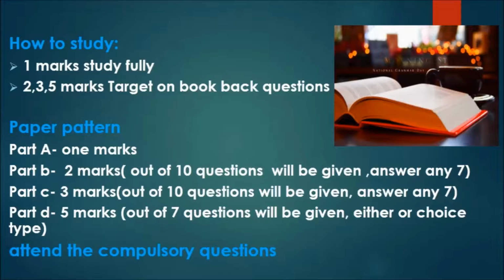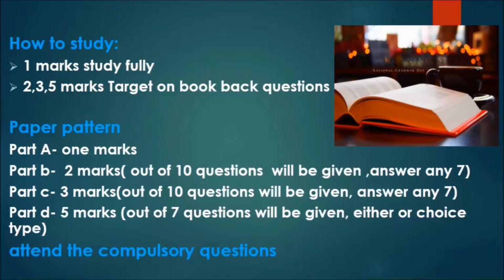How to study: study the 1 mark questions fully; for 2 marks, 3 marks and 5 marks, target the book back questions. Paper pattern: Part A, 1 mark. Part B, 2 marks: out of 10 questions, answer any 7. Part C, 3 marks: out of 10 questions, answer any 7. Part D, 5 marks: out of 7 questions, with either-or choices. Attend some compulsory questions. In Part B and Part C there will be a compulsory question.